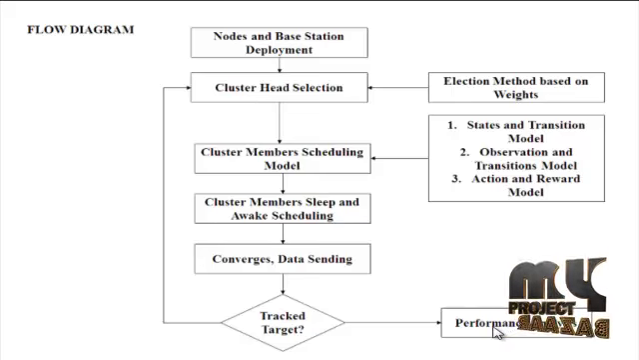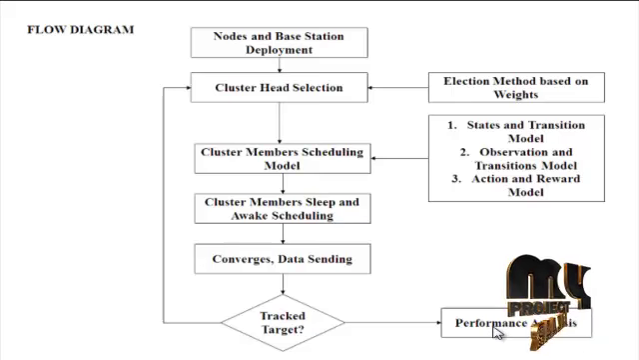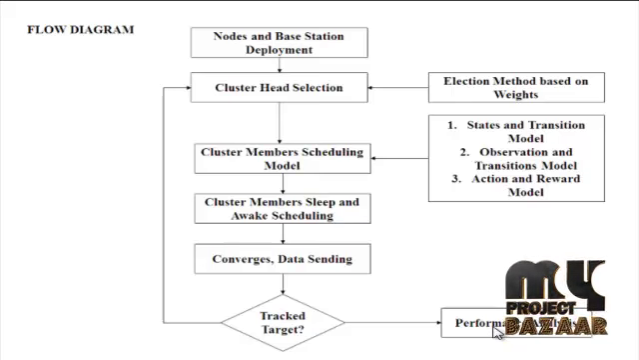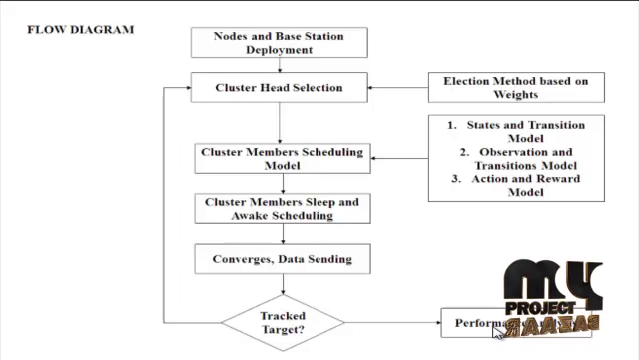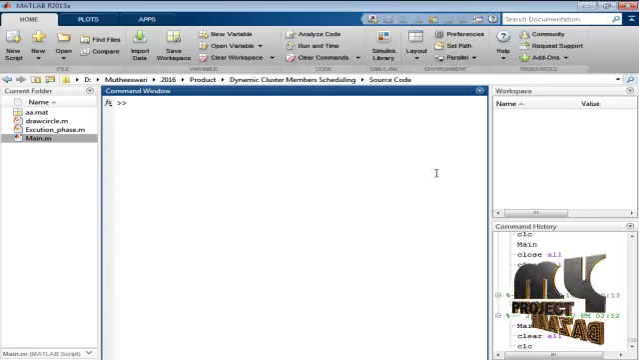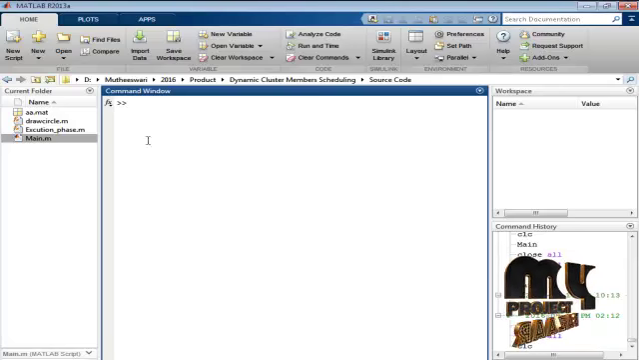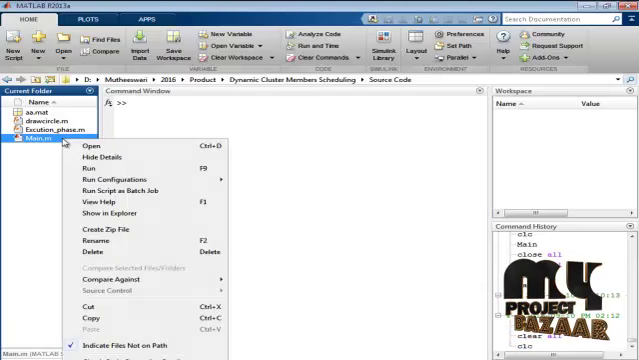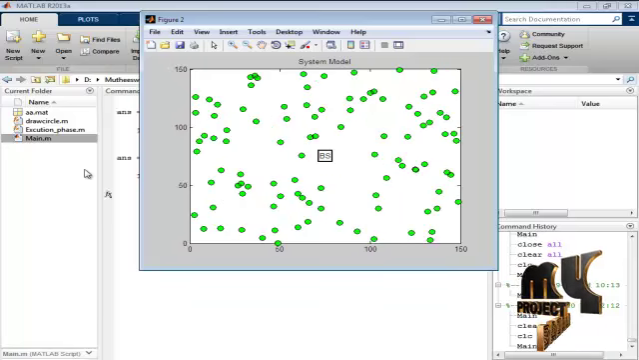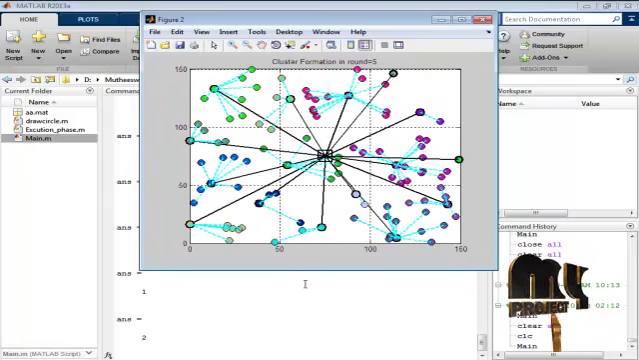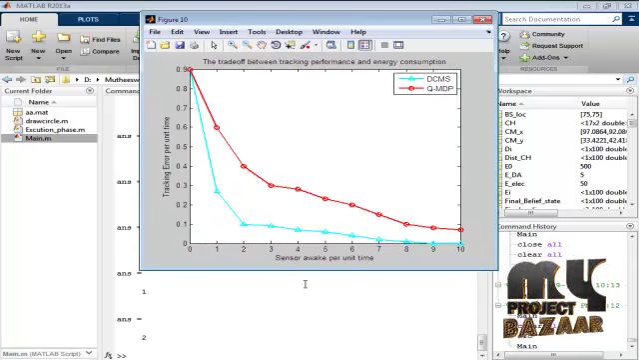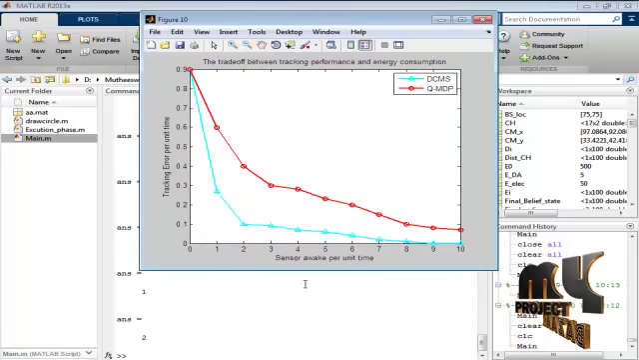In the analysis, the performance metrics are target tracking accuracy by varying the number of nodes, calculation of network lifetime by various runtimes, and tracking error per unit time is estimated. Let me discuss the running procedure for our process. Select the main.m file in the current folder, right-click the file and run it to execute this process. Here we perform the dynamic cluster member selection algorithm and we obtain the performance results.